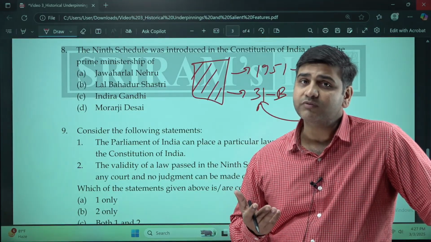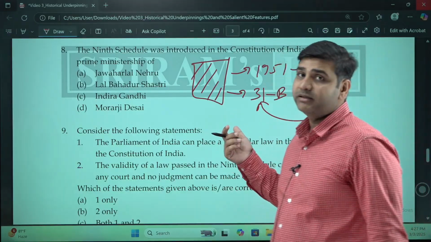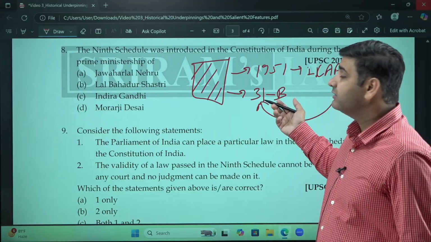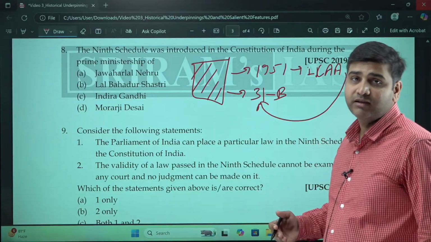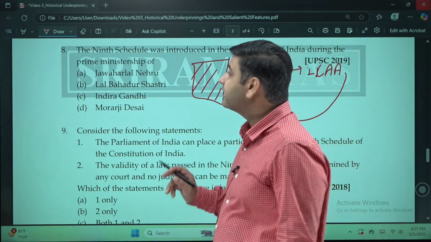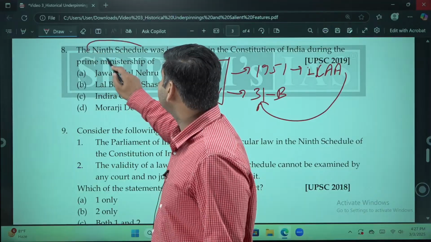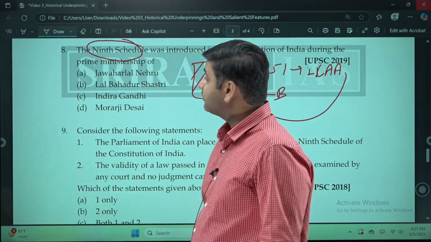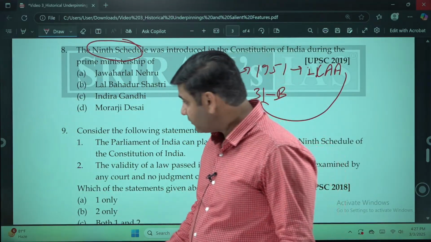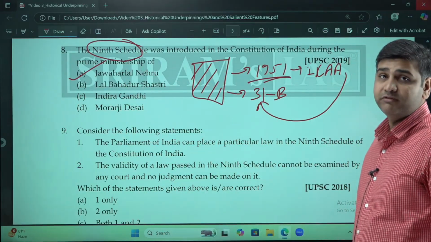Nothing could be done because of the strong property rights, and that is the reason why by the First Amendment 31A, 31B, all these were implemented, and through 31B the 9th schedule was introduced. This happened in the Prime Ministership of Jawaharlal Nehru, in 1951.